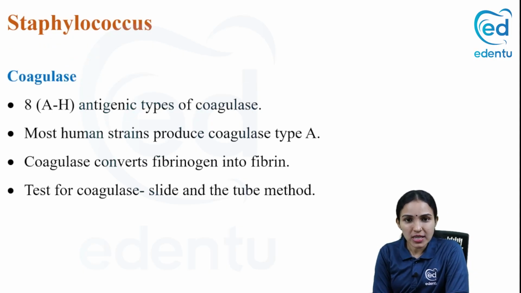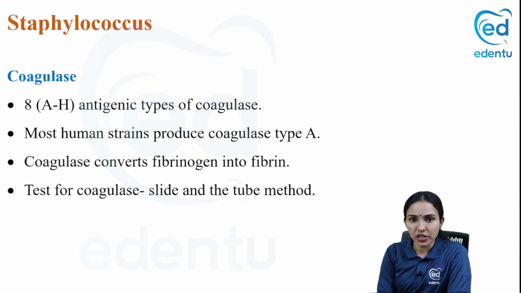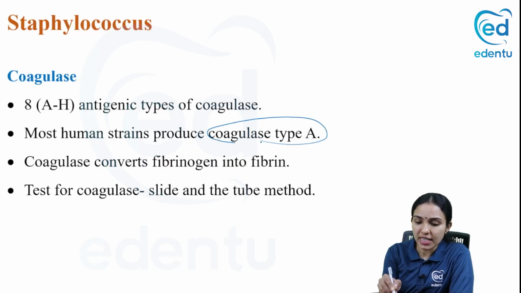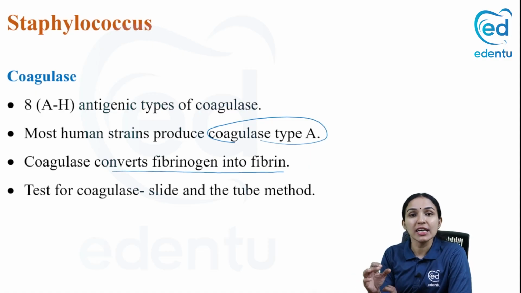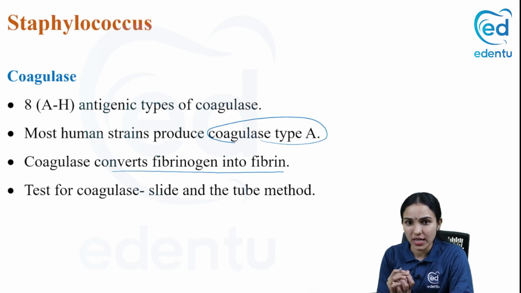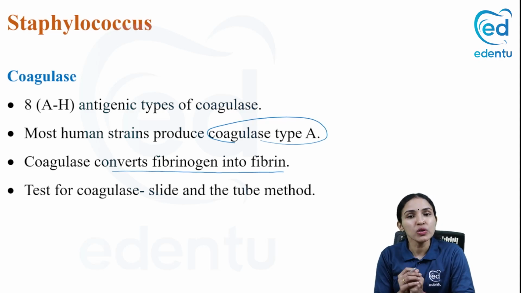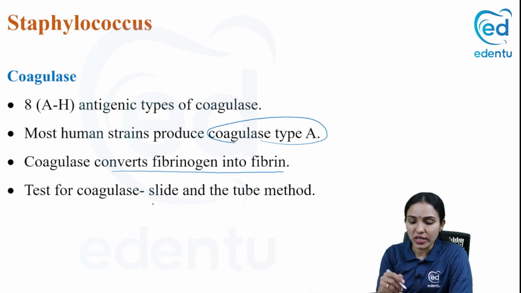Coming to coagulase in a bit more detail, because this is the most important enzyme, there are 8 types of coagulase enzyme, A to H, of which coagulase type A is the one produced by human staphylococci. What coagulase does is convert fibrinogen to fibrin, and that leads to formation of a clot or a coagulum. That is why it's called coagulase. It forms fibrin and thus it forms a clot. And you have 2 kinds of tests for coagulase enzyme. One is a slide test and the other is a tube coagulase test. We'll see what it is.